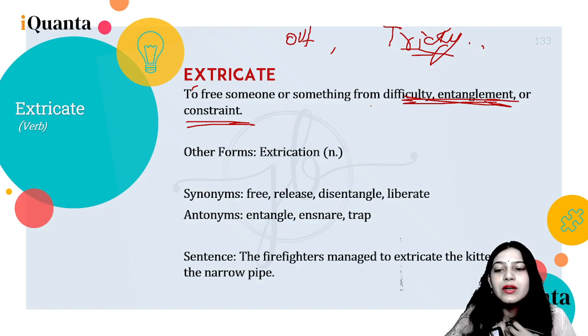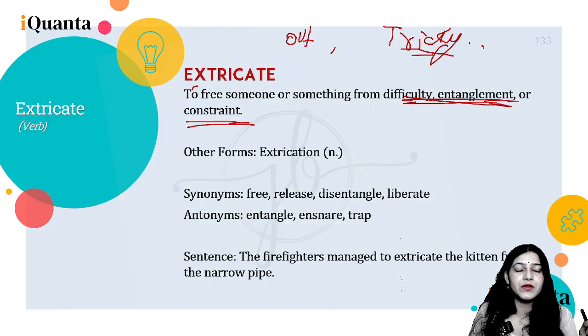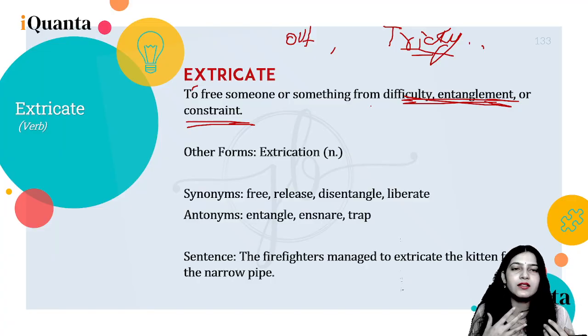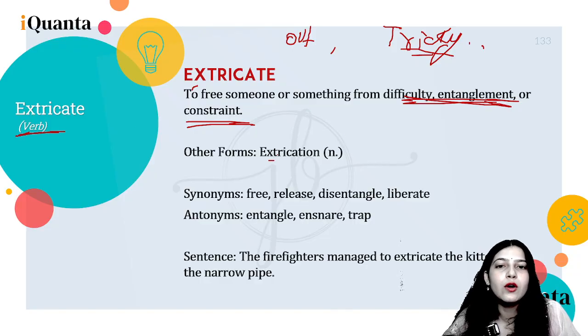Idiomatically you can say getting out of a tight spot, right? So basically getting out of a spot which was difficult to breathe at, right? Difficult situation, entangled, right? You're choked, so you get out of that tricky situation. That's extricate. It's a verb. Other forms can be extrication, which is a noun.